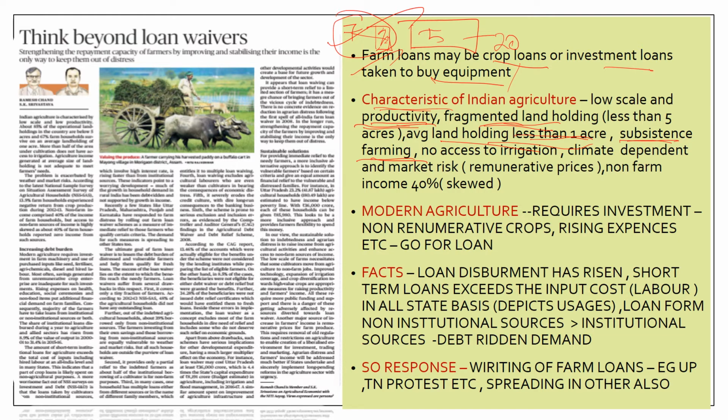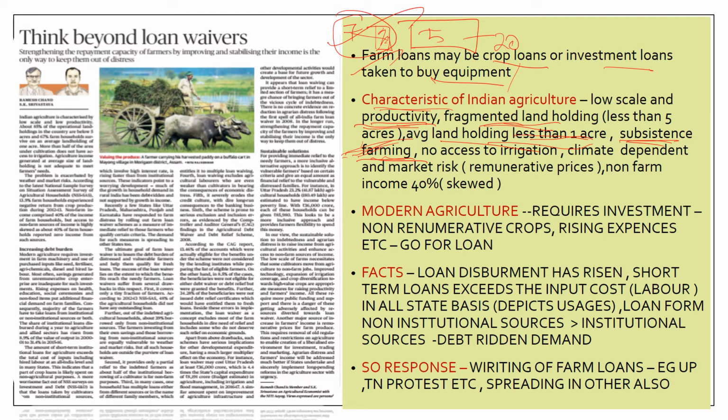Intensive subsistence means you bring in modernization, equipment and machinery so that agriculture production is increased, where the farm produce meets the family needs, plus one can go for commercialization of crops. But subsistence farming means it is for one's own produce. So this is the scenario with respect to Indian agriculture.